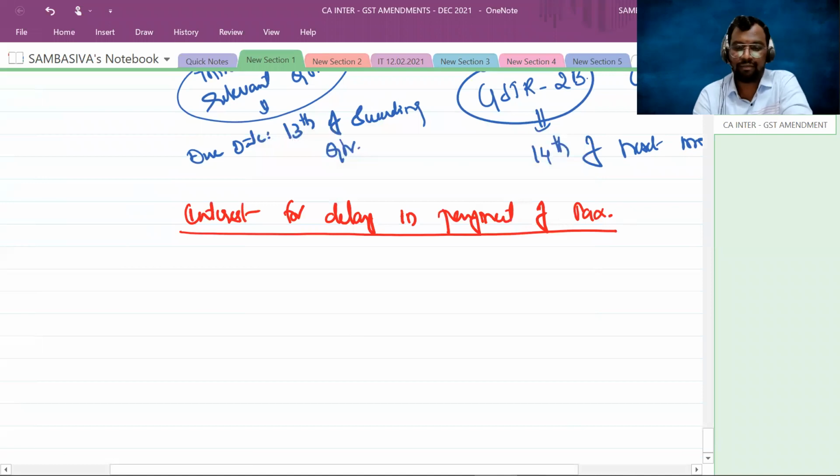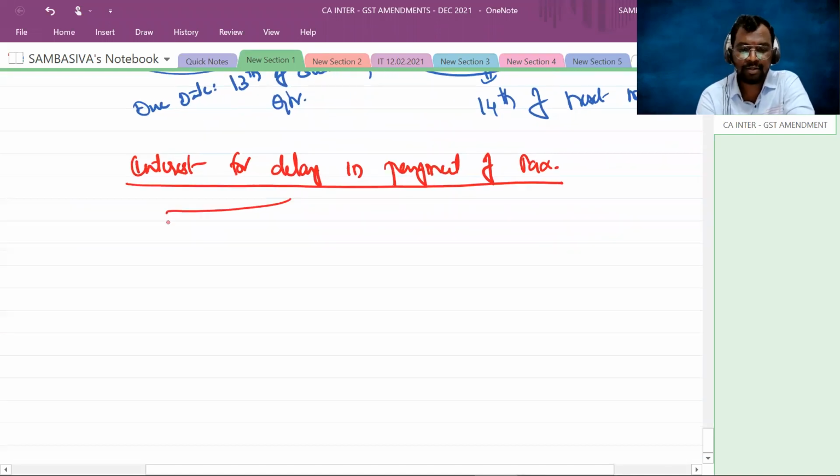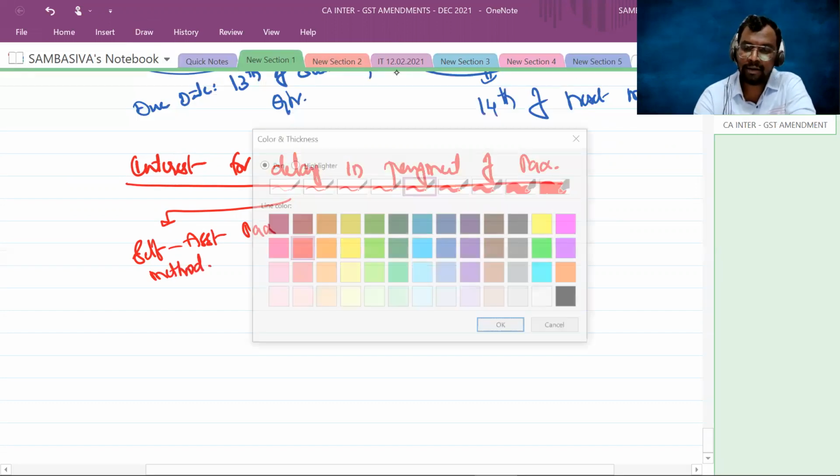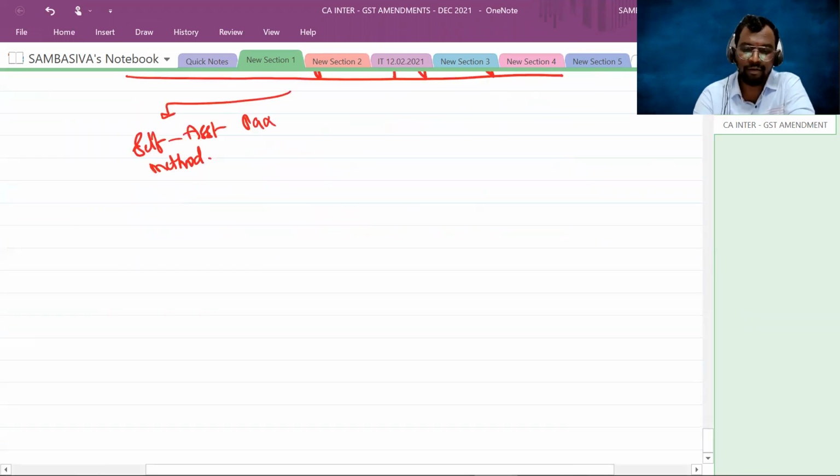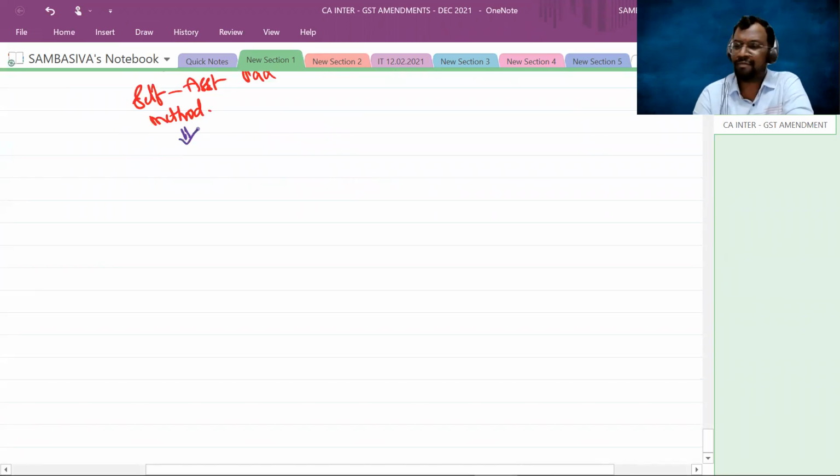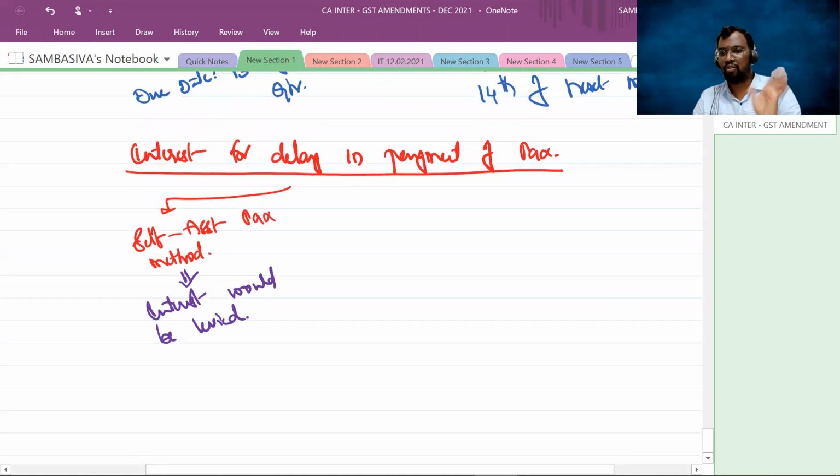Here, in case you opted for the self-assessment tax method for discharging your tax liability under the QRMP scheme, in that scenario, if you made any default in payment of tax within the time limit, interest would be levied. At the rate of 18% per annum, you have to pay interest.